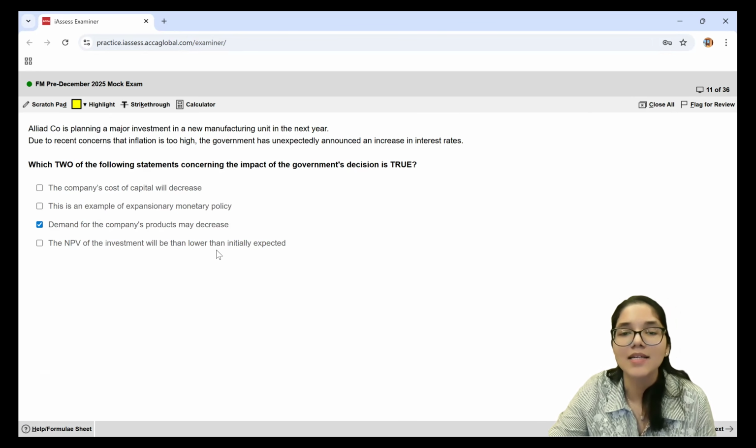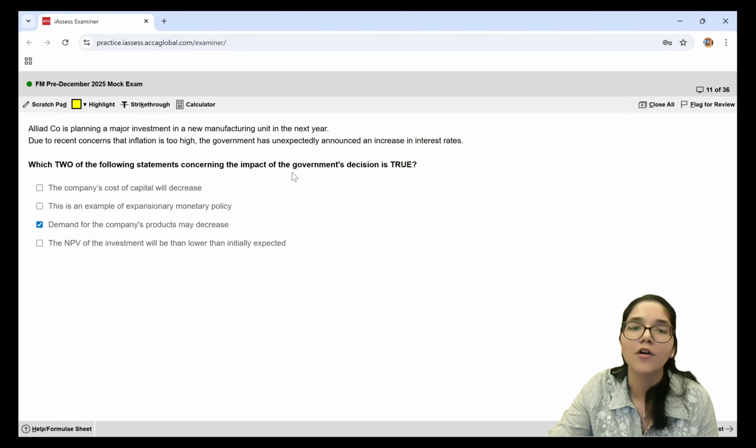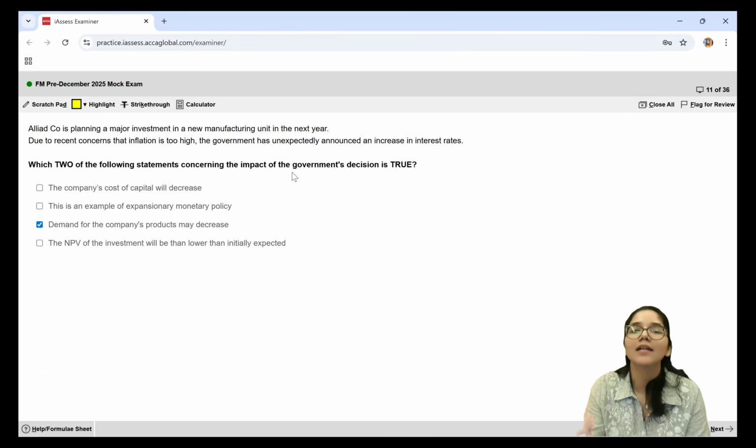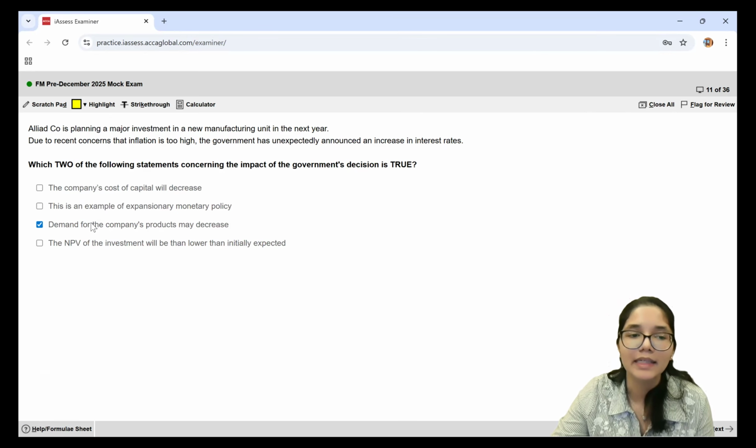Last is that the NPV of the investment will be lower than initially expected. So as we were discussing, because of the increase in the interest rates, my cost of capital can also go up. So earlier, let's suppose my cost of capital was 8%, but now it is 10%. So when you calculate the NPV at a higher discount rate now, definitely the NPV will fall from what you were initially thinking. So both options C and D will be the correct statements over here.